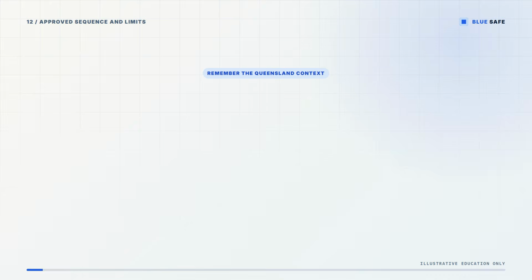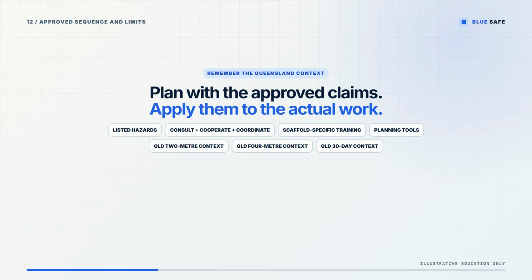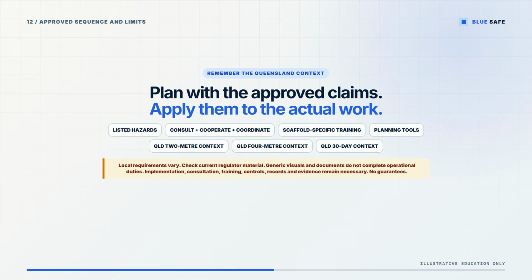Remember the approved Queensland sequence: listed hazards; consult, cooperate, and coordinate; scaffold-specific information and training; planning tools; and the exact Queensland 2-meter, 4-meter, and 30-day contexts. Local requirements vary. Check current regulator material. Generic visuals and documents do not complete operational duties. Implementation, consultation, training, controls, records, and evidence remain necessary.